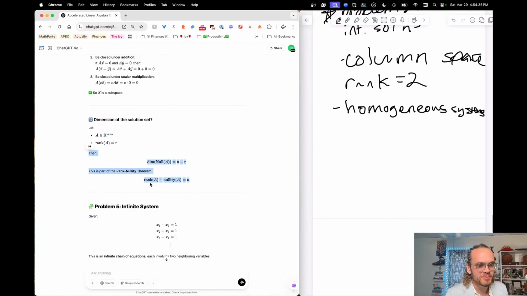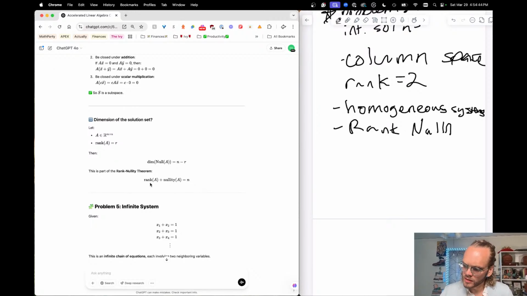I feel like these problems are probably more advanced than what I'm supposed to know, but I'm going to just write this down again. Rank nullity theorem. The first practice problem was a good stretch using algebra skills with what they taught in the first lesson. This is clearly some new stuff. So the rank of A plus the nullity of A equals n. No idea what's going on. I don't know what dim means. I'm going to write some of these things down.